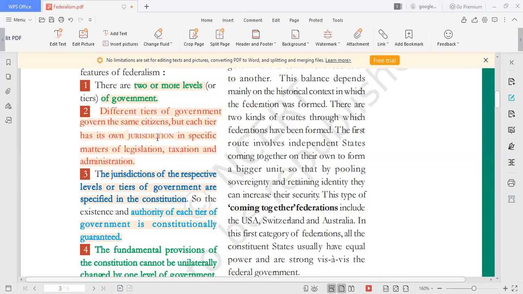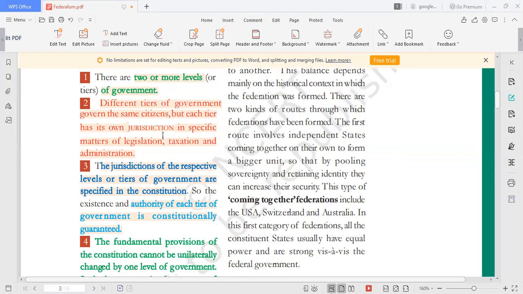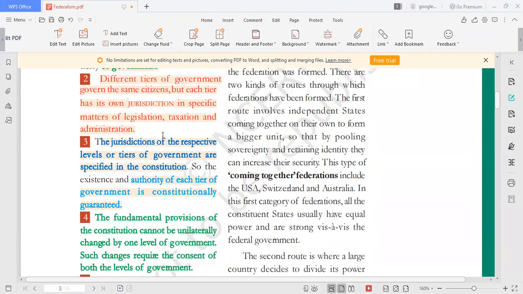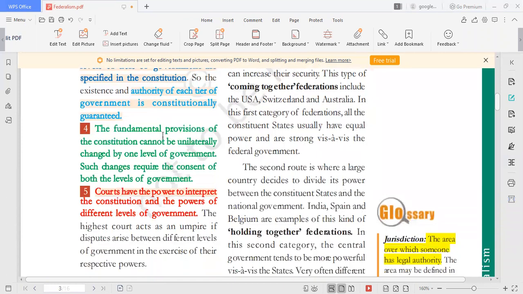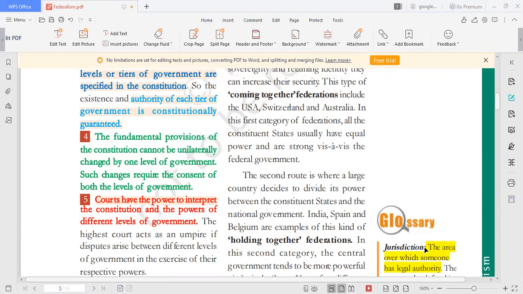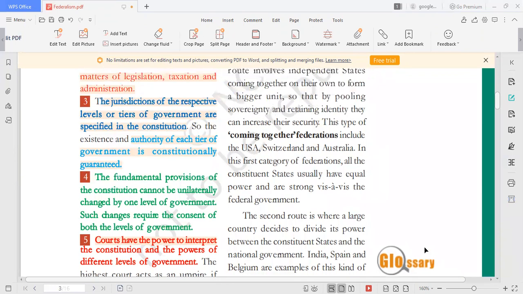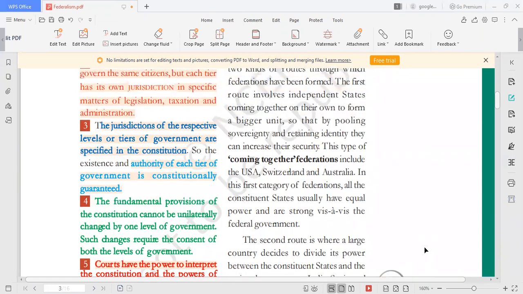Jurisdiction is the area on which they have the power. In your book at the right corner, you have the meaning for the word jurisdiction. The meaning of jurisdiction is the area over which someone has legal authority. Which area the central government has authority over, and which area the state government has authority over.